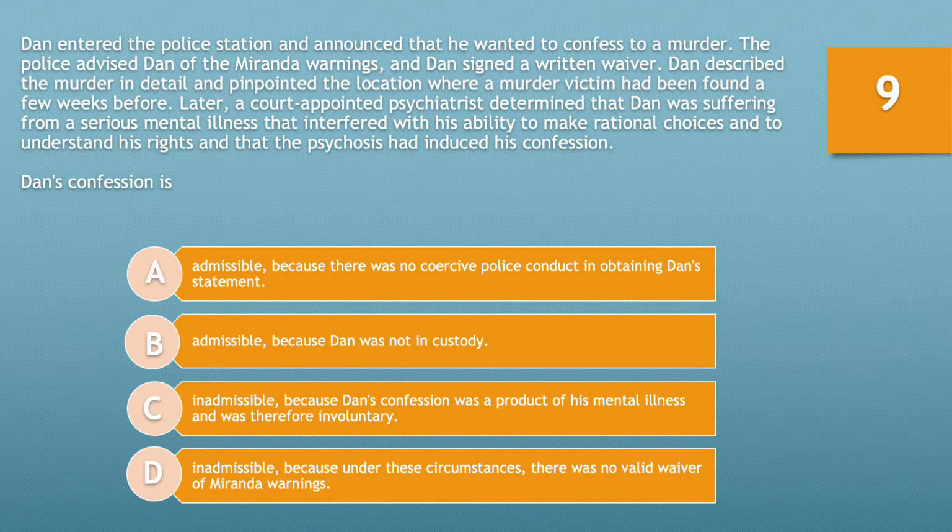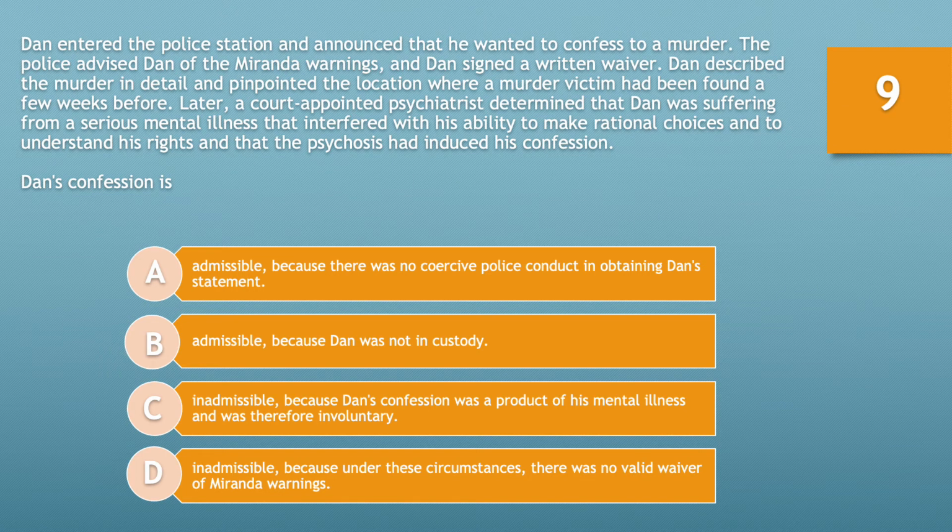Question number 9. Dan entered the police station and announced that he wanted to confess to a murder. The police advised Dan of the Miranda warnings, and Dan signed a written waiver. Dan described the murder in detail and pinpointed the location where a murder victim had been found a few weeks before. Later, a court-appointed psychiatrist determined that Dan was suffering from a serious mental illness that interfered with his ability to make rational choices and to understand his rights, and that the psychosis had induced his confession.